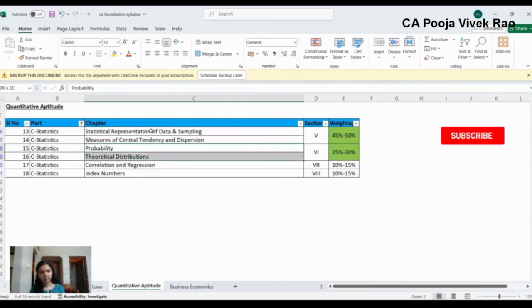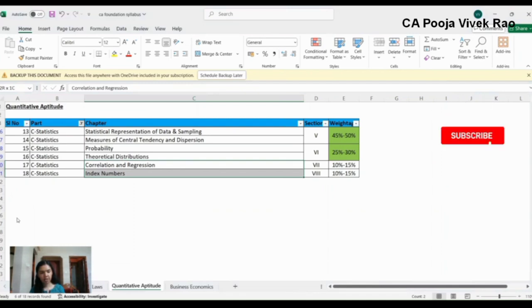And next comes chapter 15 and chapter 16. Chapter 15 probability and chapter 16 theoretical distribution. This has been allocated the weightage of 25% to 30%. So first you can be covering these chapters and then you can cover the remaining two, correlation, regression and index numbers.